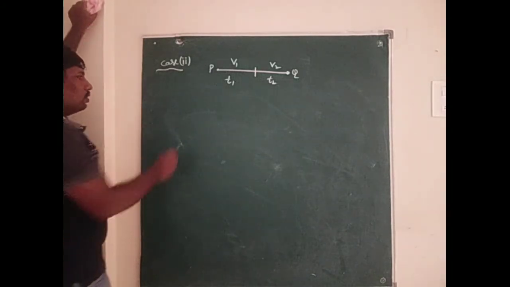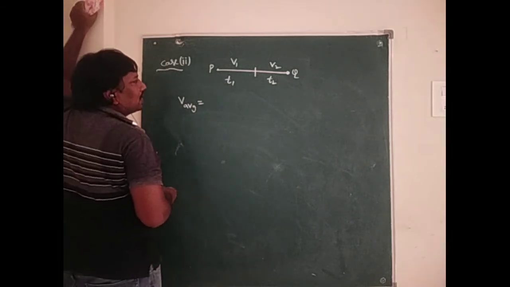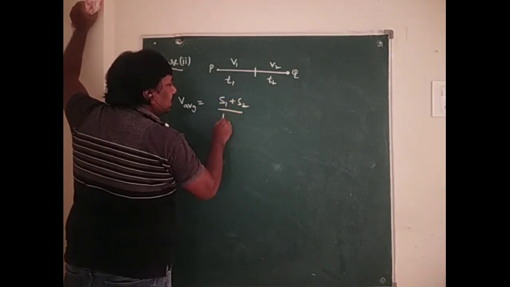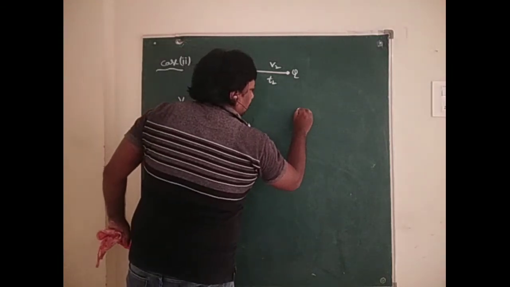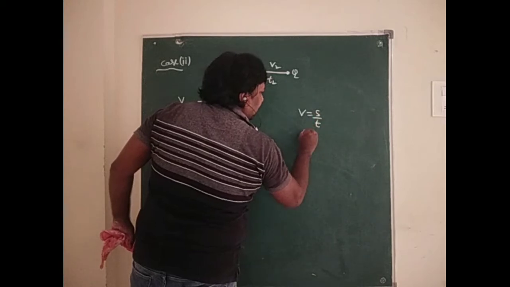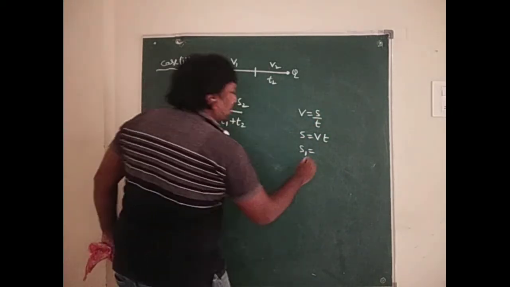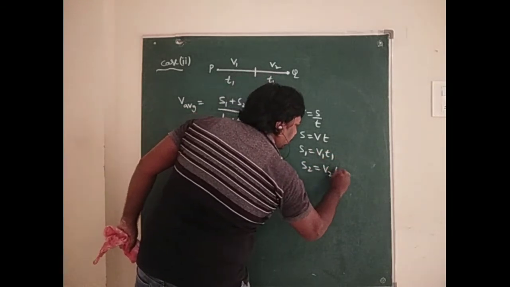Now we can find the V average, which is total displacement by total time, so S1 plus S2 by T1 plus T2. Since S equals V into T, S1 equals V1 T1 and S2 equals V2 T2.